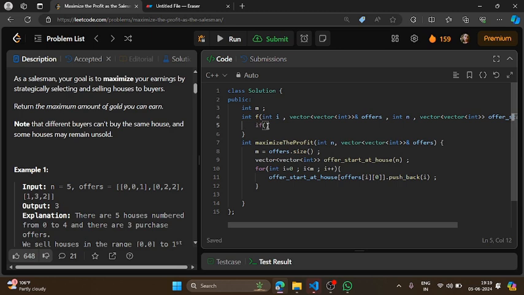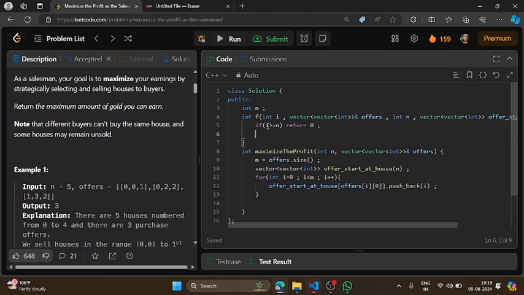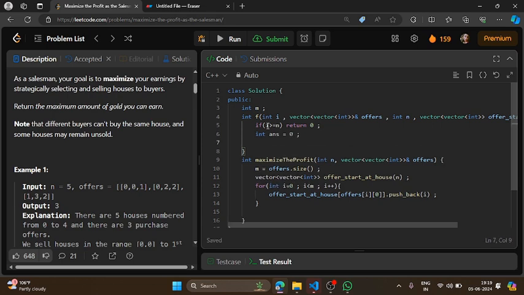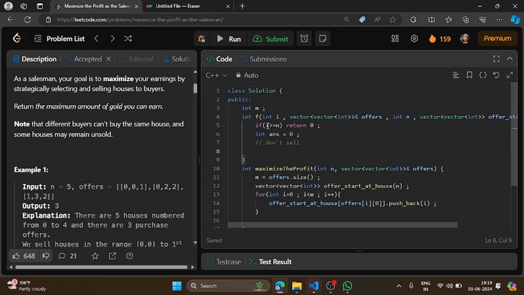Firstly I will write my base case: when the particular index is greater than or equal to, that is, exceeds the total number of houses, then I will simply return 0 here. Now I will make an answer variable. Initially it will be the case where I don't want to sell my house, don't sell. So the answer will be to move to the next house and add nothing here.